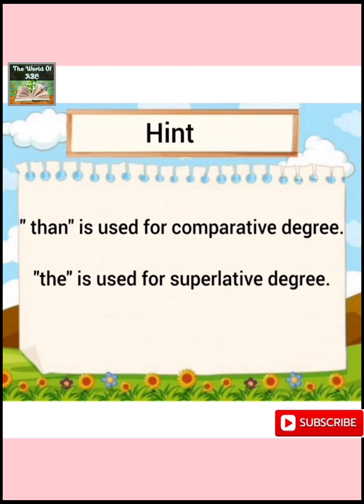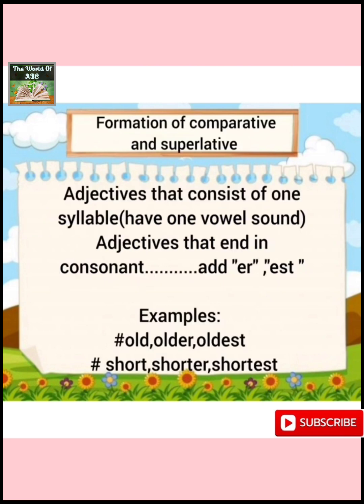Whenever we are supposed to mention comparative degree, we will have a hint, that is the word than in the sentence. And the is used for the superlative degree. Whenever we are supposed to mention superlative degree, we are supposed to use the with it. Now it's time for formation of comparative and superlative adjectives.